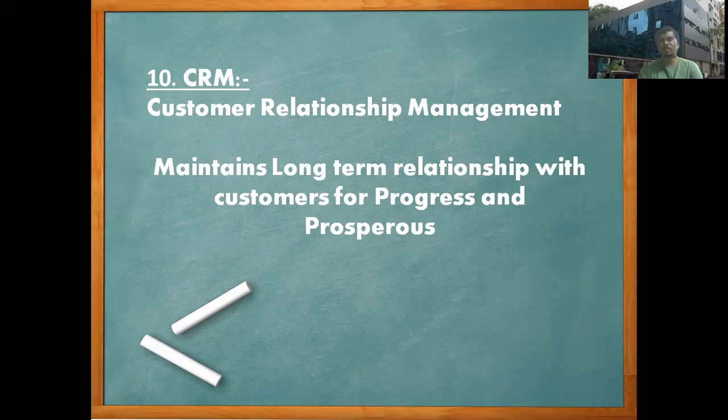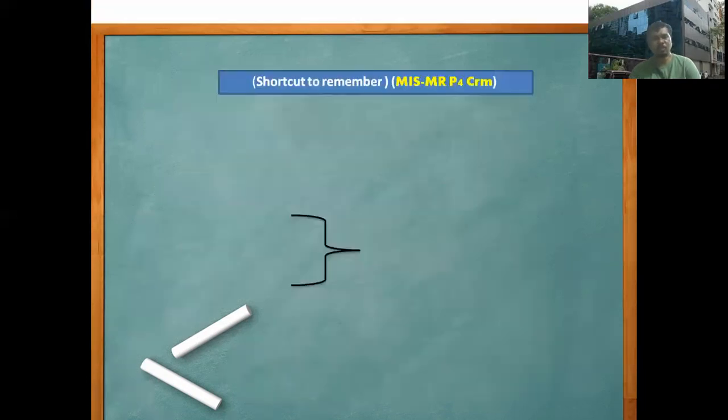Therefore, it's a difficult time for the seller to retain the customer for a long time. Therefore, they have to focus on satisfying the customer first, and they want to maintain the customer for a long time, not only to survive, but they want progress and prosperity also. Therefore, there is a need to maintain the customer. There is a requirement for customer relationship management.